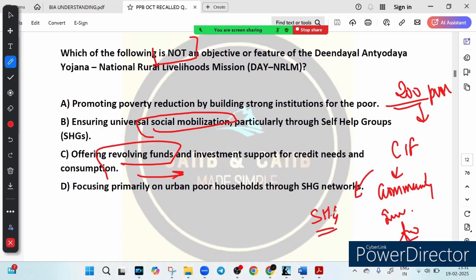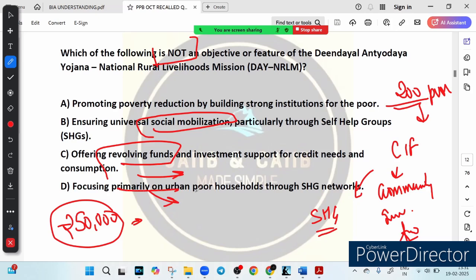For example, suppose an SHG received rupees 50,000 as a revolving fund. So the group can use this amount to give a small loan to its members for activities like starting a vegetable shop, buying a sewing machine or purchasing raw material for handicraft. So this way. Option D says focusing primarily on urban poor households through SHG network.